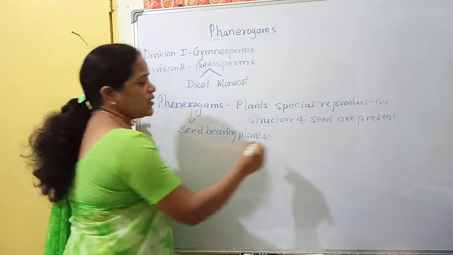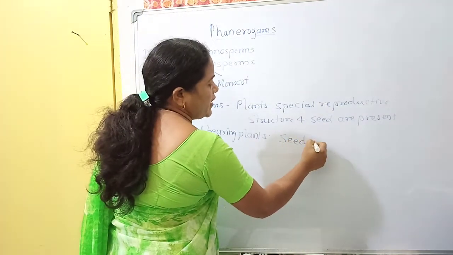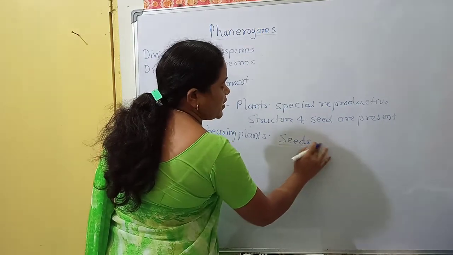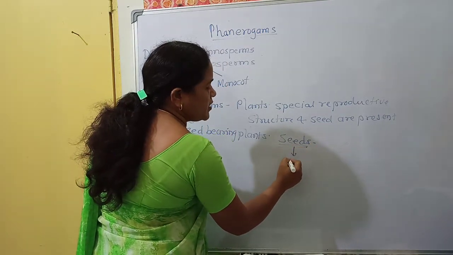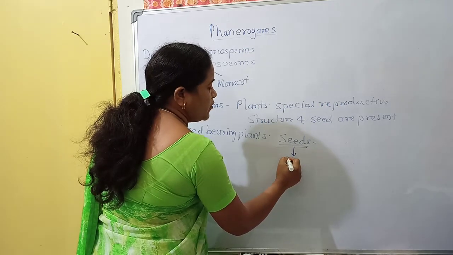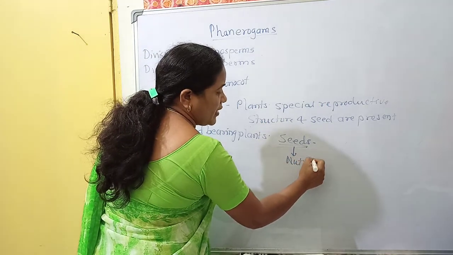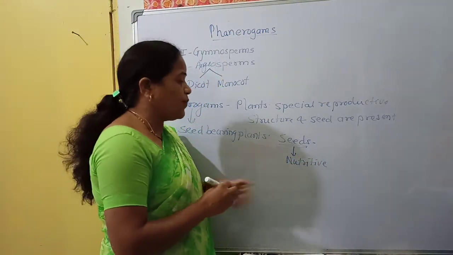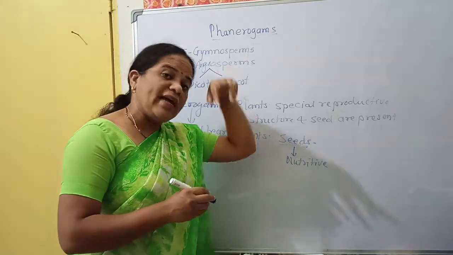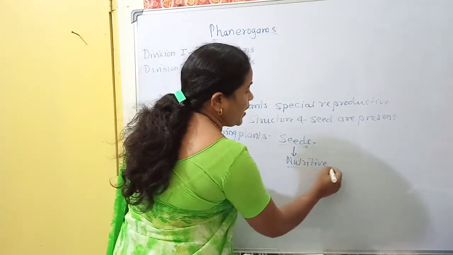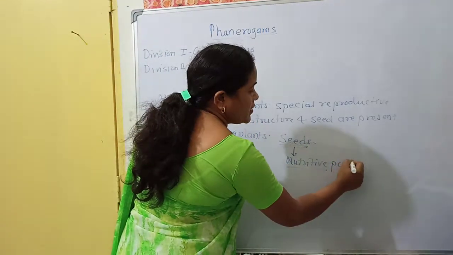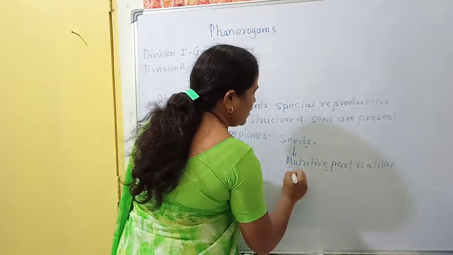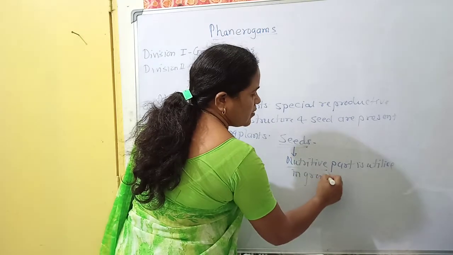Now you all see the seeds. That seed has a special structure. In the seed there is some nutritive part, the part which we use as food. That nutritive part is utilized in the growth stage.